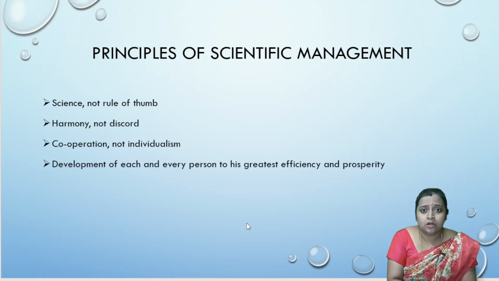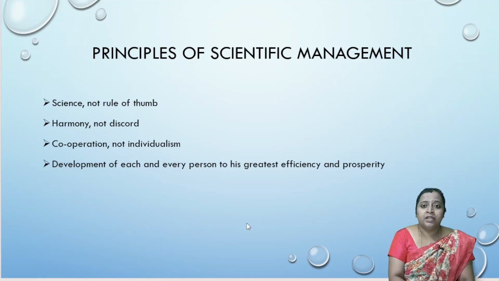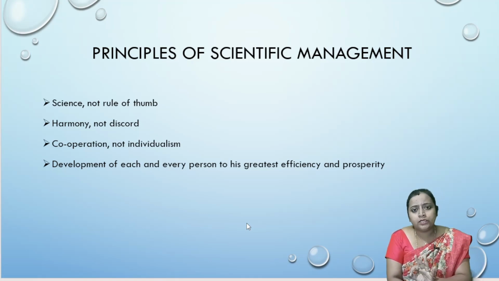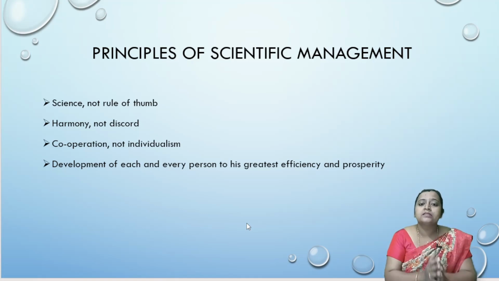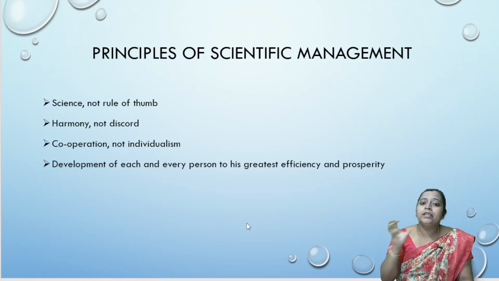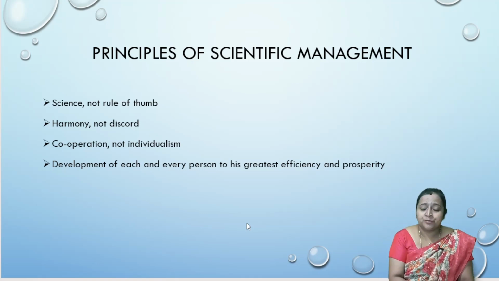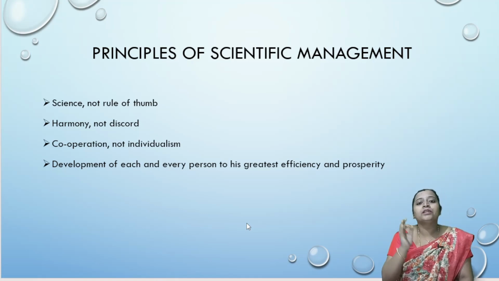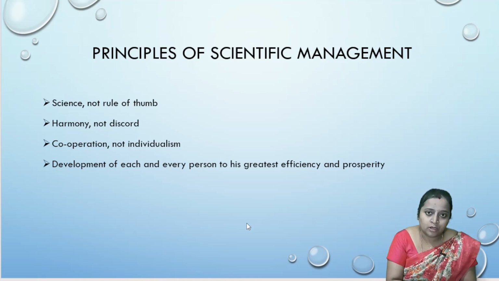Harmony, not discord. Harmony is nothing but agreement. Here, harmony, not discord, is totally about the relationship between the workers and the management. So, what should be the relationship between the workers and the management? See, both workers and management should believe that each one is important for the development of their company or for increasing the efficiency in the organization.